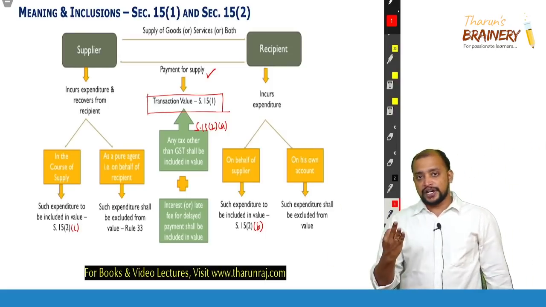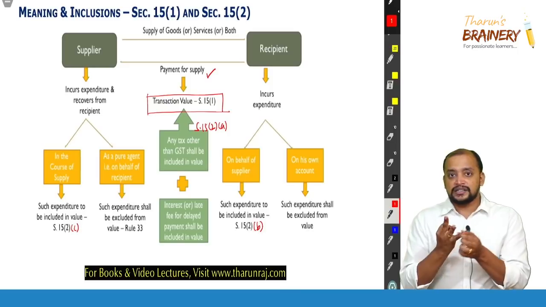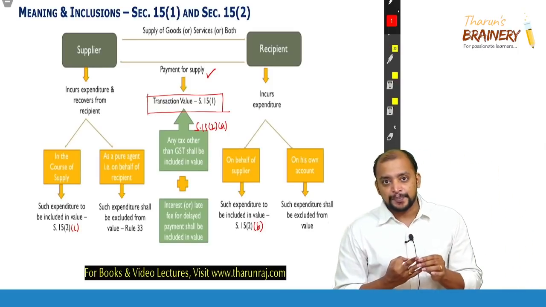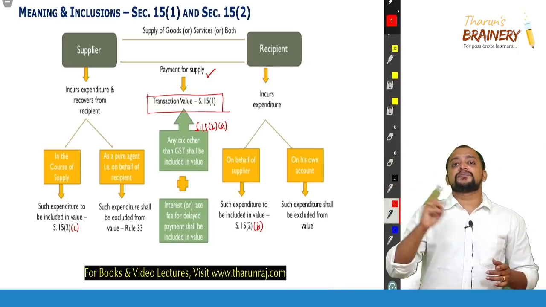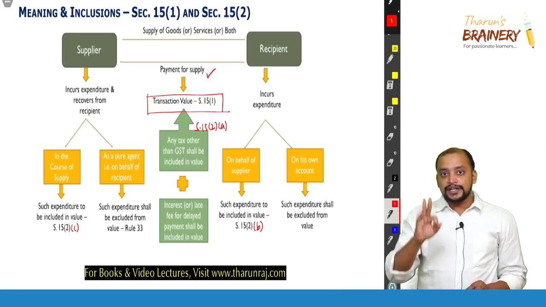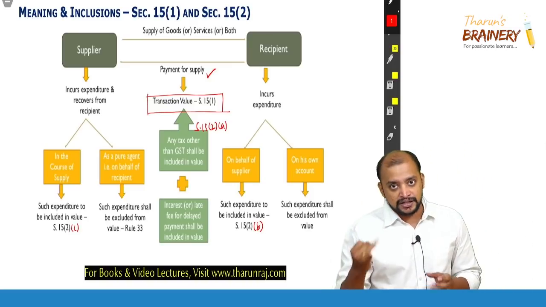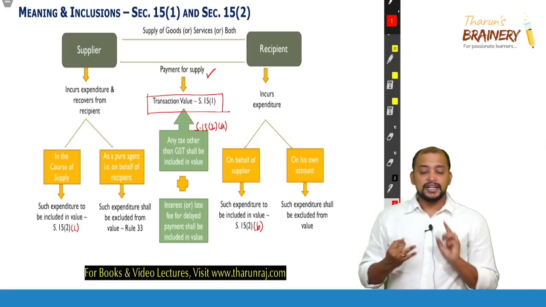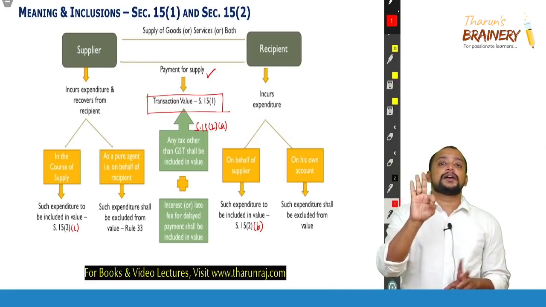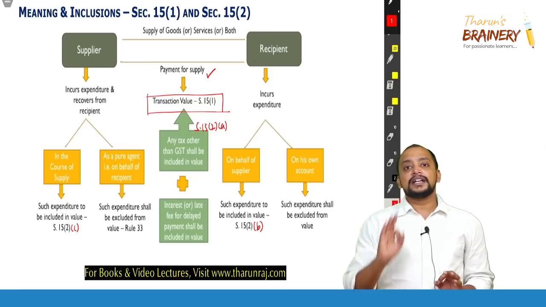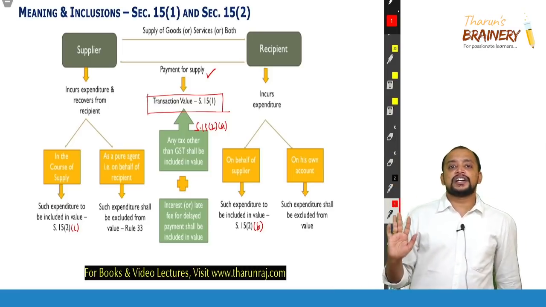So there are 3 points. Number 1, it is a liability of the recipient. Number 2, incurred by the supplier. Number 3, recovered from the recipient as a pure agent. In that case, that is expenditure incurred as a pure agent.